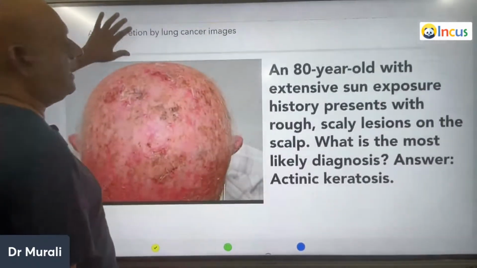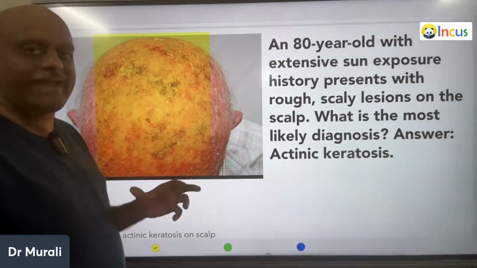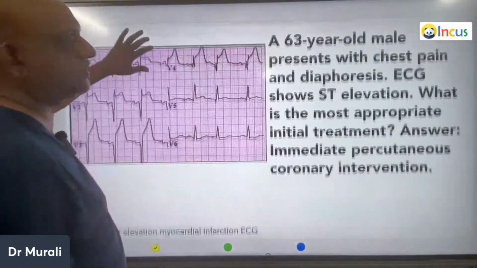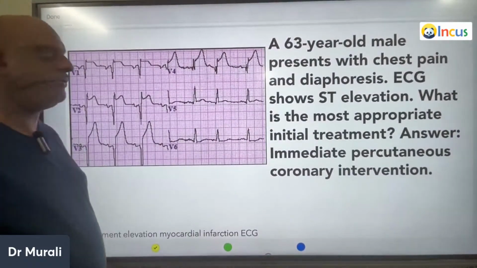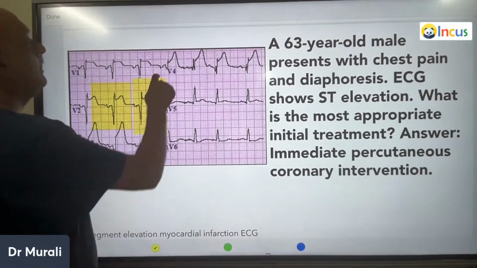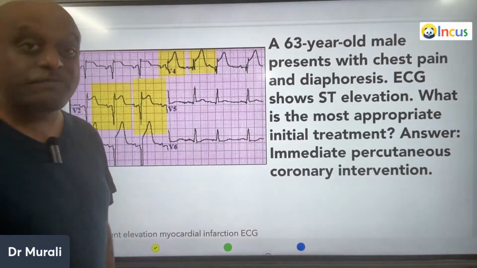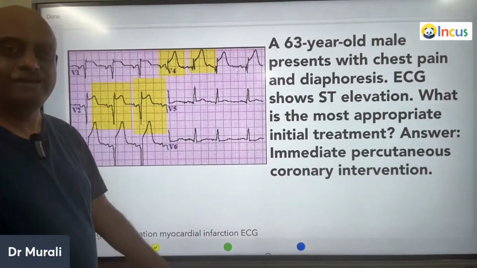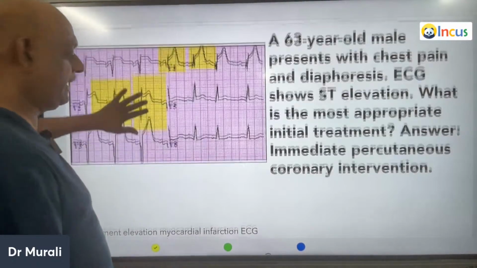So now, doctor, an 80-year-old with extensive sun exposure presents with rough, scaly lesions on the scalp. So it is a classical actinic keratosis which you need to remember. A 63-year-old presents with chest pain, diaphoresis. And what do you see here? ST segment elevation in V4. So where else? It is there in V1, V2, V3, V4. So that is called anteroseptal infarction is what you need to remember.